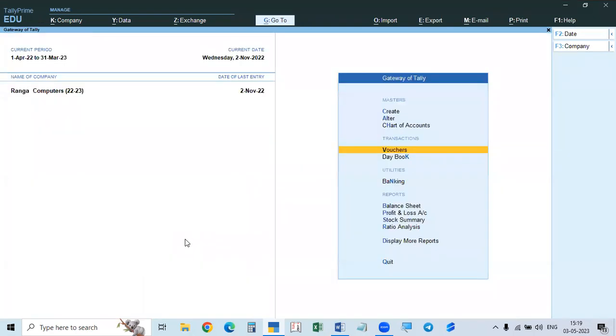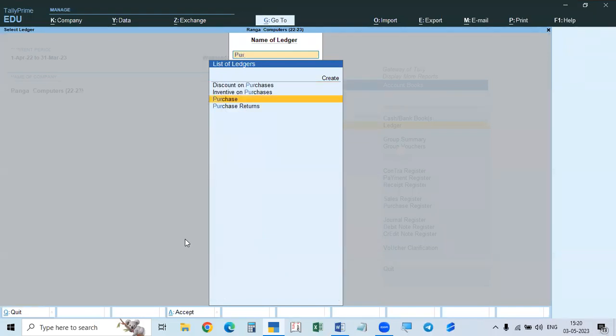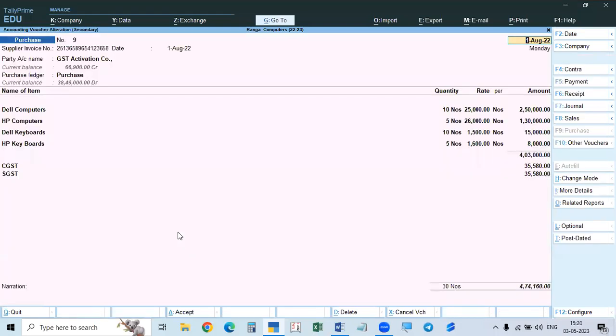So, if you take this purchase, see here, the number is more than 16 digits. Now, I will give one more thing. This number may be missing completely, or if it is given, sometimes it may be more than 16 digits. The number and date may be missing. In such a case, it will be a problem because when you are entering the GST reports in the GST portal, we have to use the invoice number.